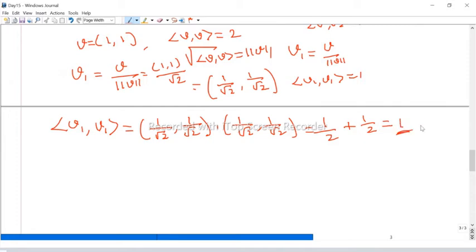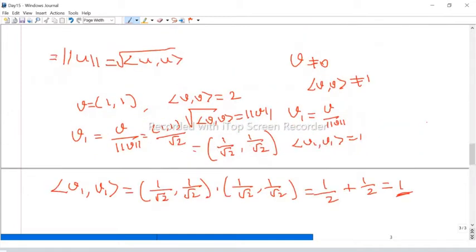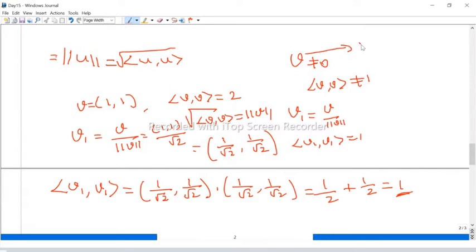Therefore, given any vector that is not normal, we can convert it into a normal vector by normalizing. Normalizing means we divide the given vector by the norm of the vector, norm of v. That process is called the normalization process.